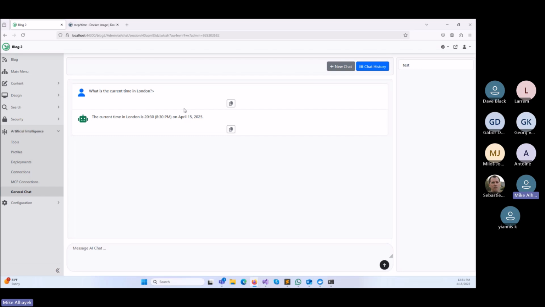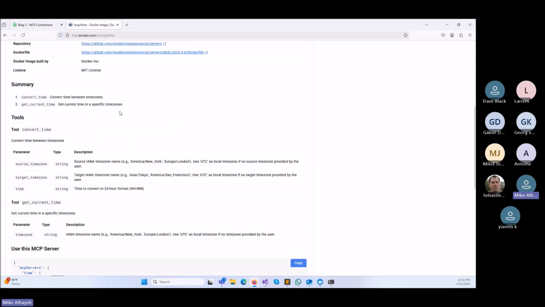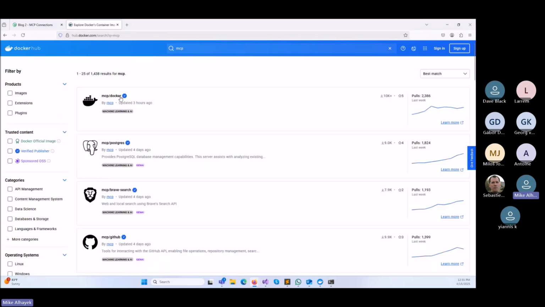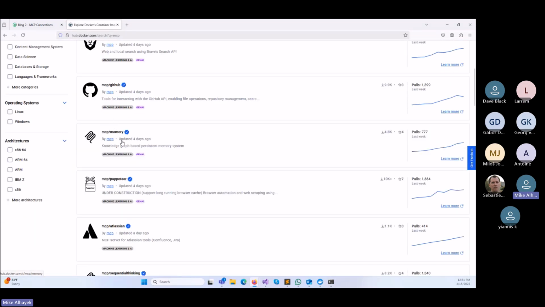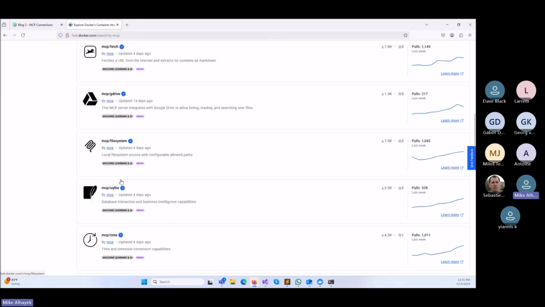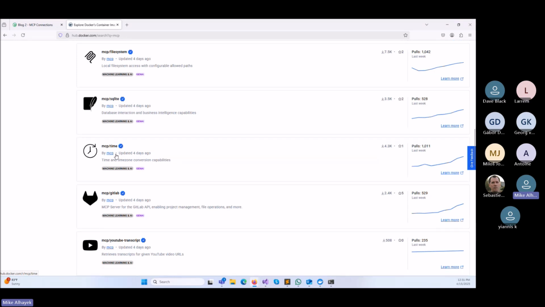But MCP does a lot more than that. It allows us to do things even more dynamic. It allows us to create agents, so we're able to have them do things for us. You can really create whatever connection you want. There's more than just Docker, but if you search up the Docker Hub, you'll find there are a lot of MCP servers out there that do different things. Like here, you can do file system. Here, you can interact with SQLite. You can ask it to create a database, or alter tables and things like that for you.